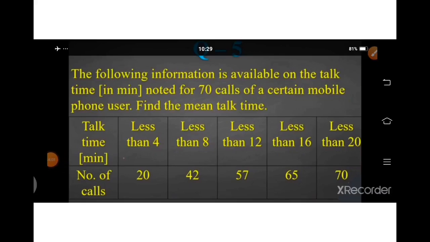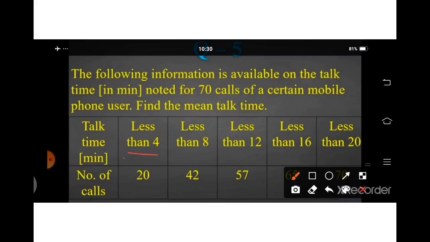Here the given talk time in minutes means the given frequency distribution is a less than type cumulative frequency distribution. The difference between two successive upper boundary points is 4. Therefore class length is 4. Here we get the lower boundary point of the initial class as 0.